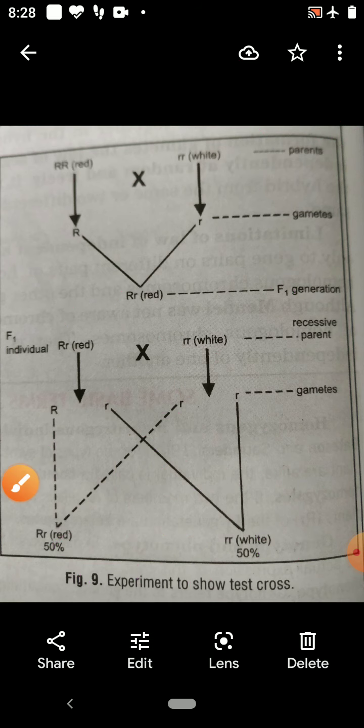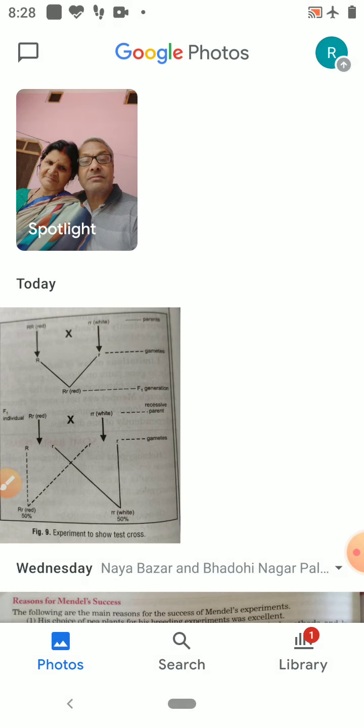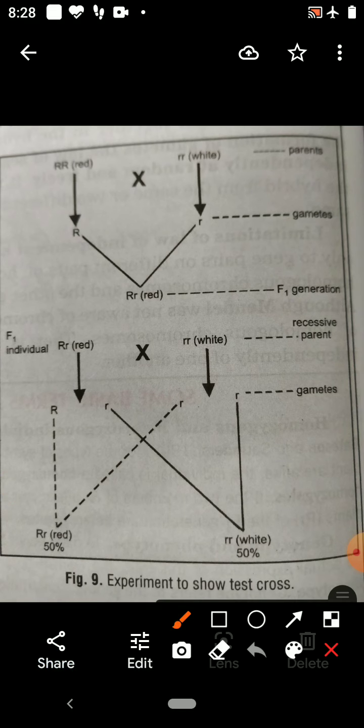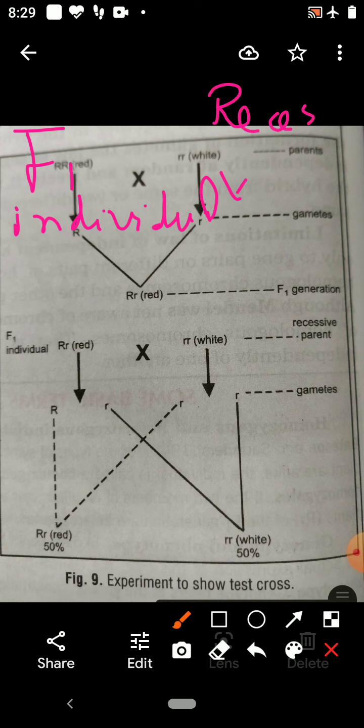But now you see, when there is a cross between the F1 individual, the progeny of F1, and the recessive parent. The recessive parent's allelomorphs are small r, small r.